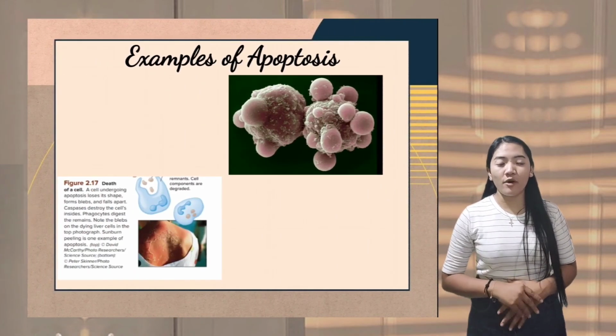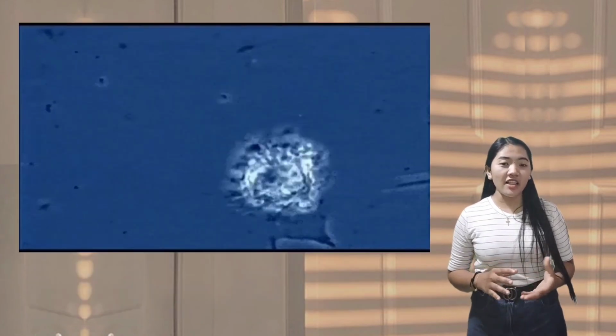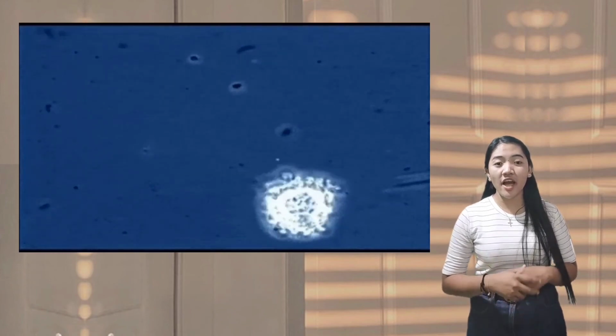Apoptosis is the program of cell death. If a cell undergoes apoptosis, it helps prevent and eliminate the spread of cancer cells and also maintains tissue homeostasis by eliminating unwanted cells.